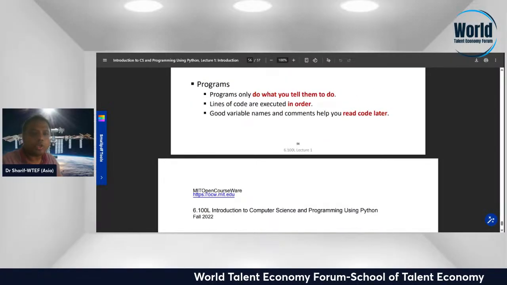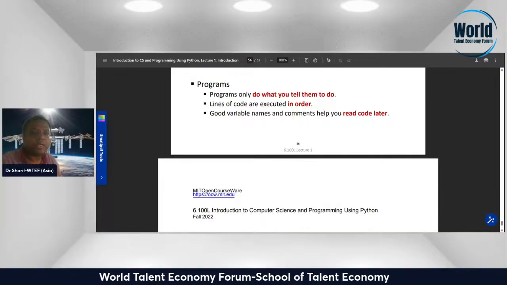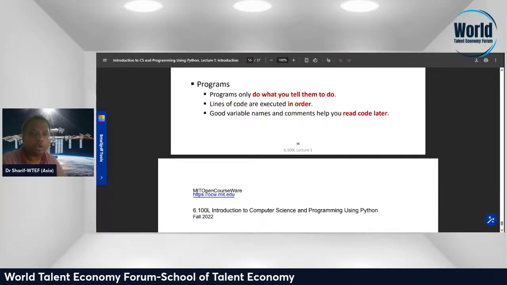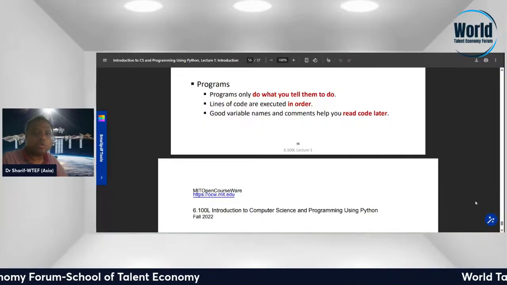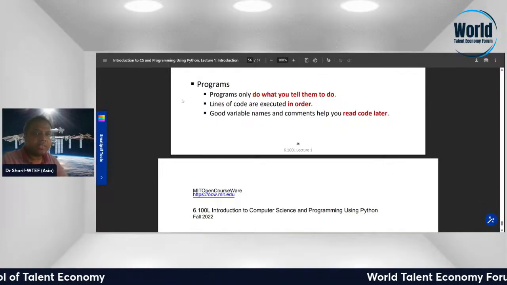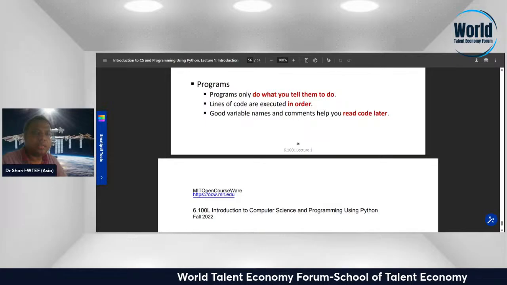So programs only do what you tell them to do. Each line of code is executed in order. Good variable names and comments help you read code later. So this is the way we can improve, and make things happen.